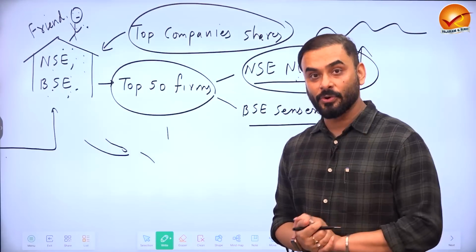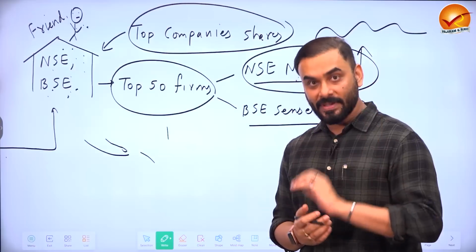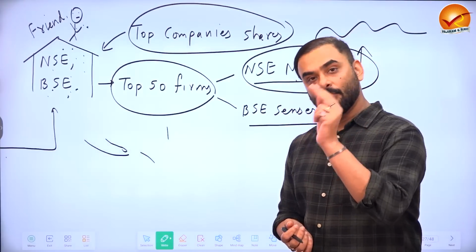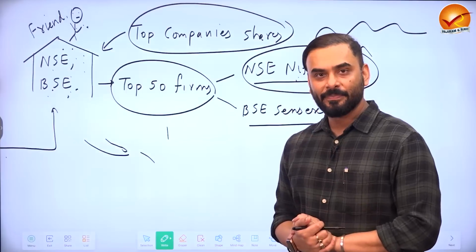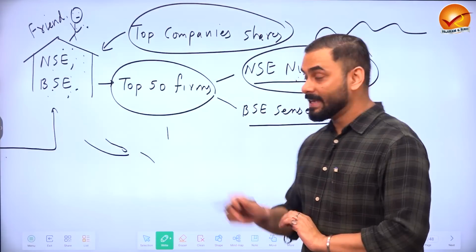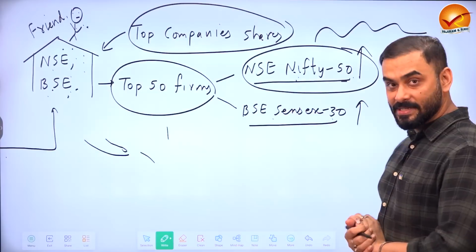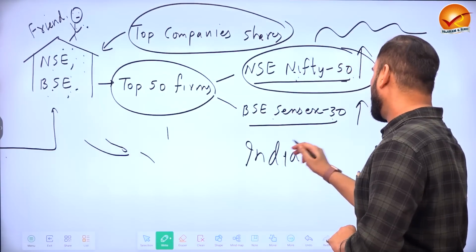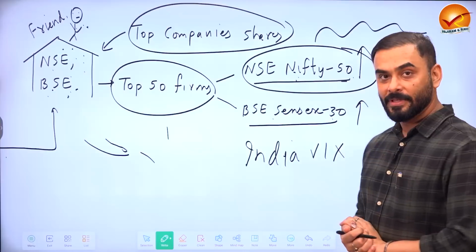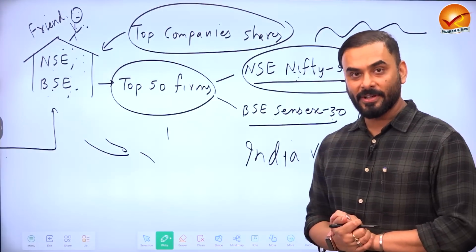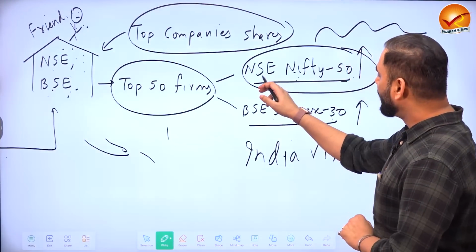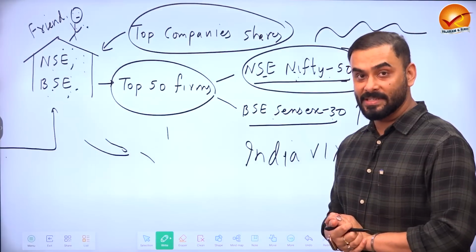No, they are not very sure. They are confused. There is a sense of negativity. How do you measure this up and down value or volatility? To measure the volatility in NSE Nifty 50 or BSE Sensex 30, we use another formula or index called India VIX. So India VIX is a formula or a method, an index which will measure the volatility in NSE Nifty 50 or BSE Sensex 30.